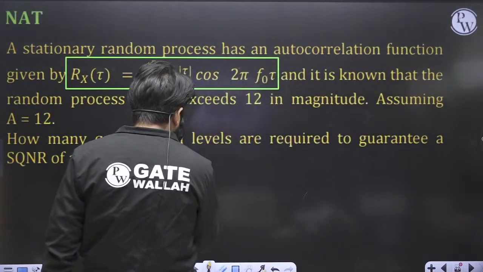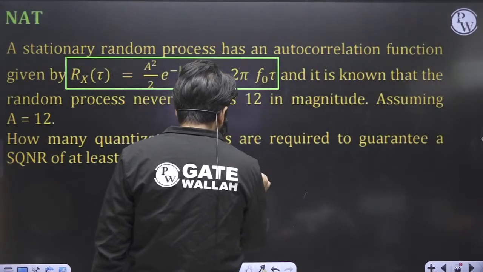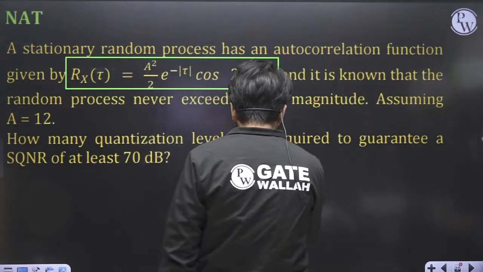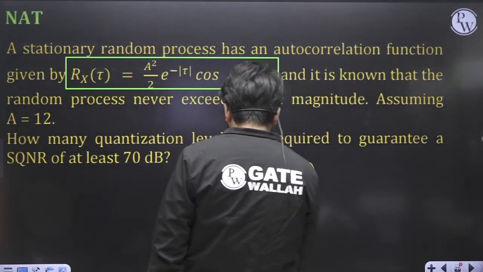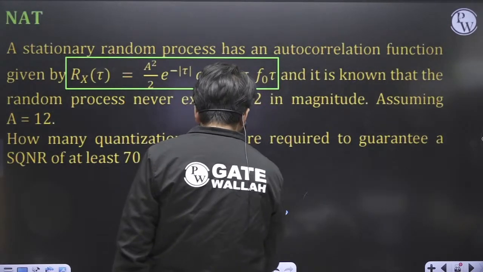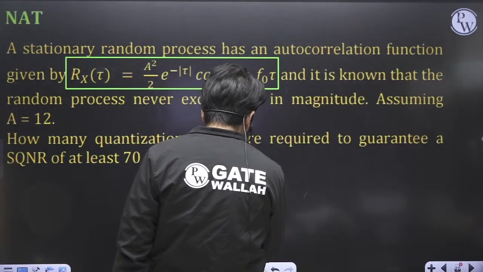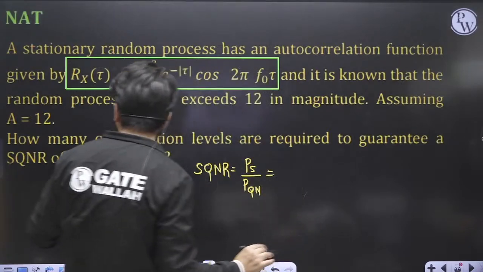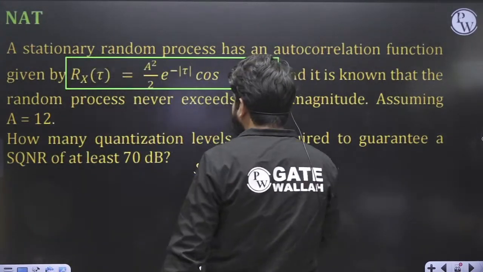So what is the formula of the SQNR? We can write it as signal power by quantization noise power. They were asking about the SQNR, not signal to noise ratio. How to calculate the signal power?